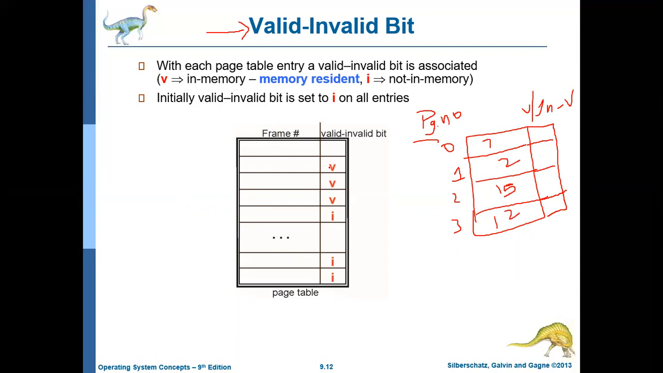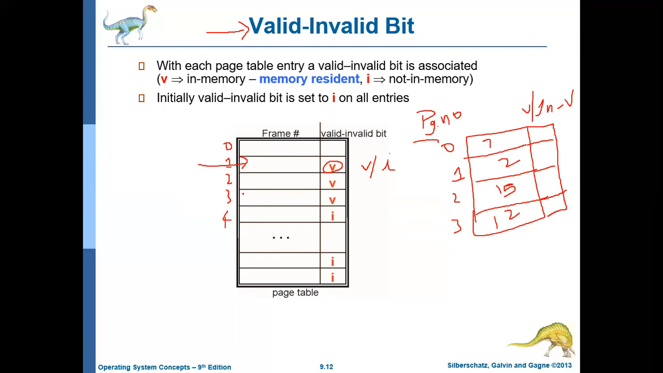The valid bit will hold either V or I. V represents valid, I represents invalid. If it is V, it means the frame corresponding to that particular page is valid. So this is the frame number, this is the page number. Page number 0, which frame? Page number 1, which frame? Page numbers 2, 3, 4, like that.